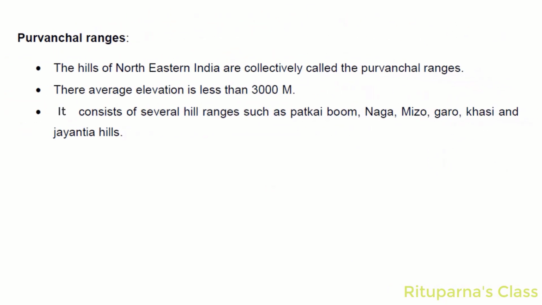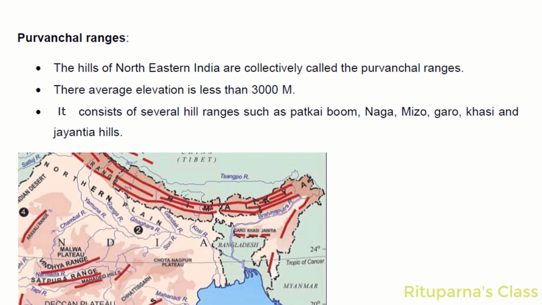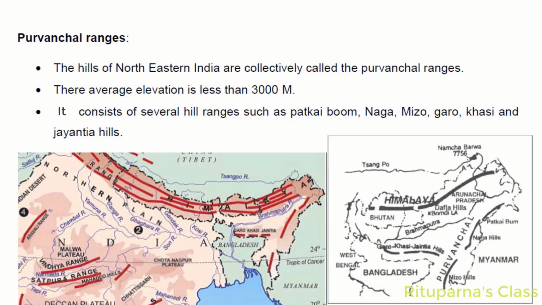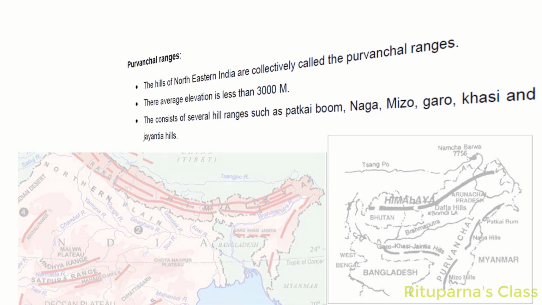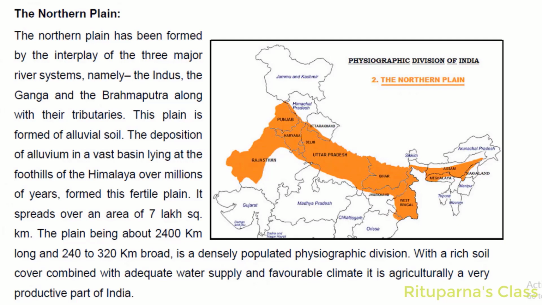Next is the Purvanchal range. The hills of northeastern India are collectively called the Purvanchal range. Their elevation is less than 3000 meters. The Purvanchal ranges consist of several hills like Patkai Bum, Naga, Mizo, Garo, Khasi and Jaintia hills. The northern plain has been formed by the interplay of three major river systems. These are the Indus, the Ganga and the Brahmaputra along with their tributaries.